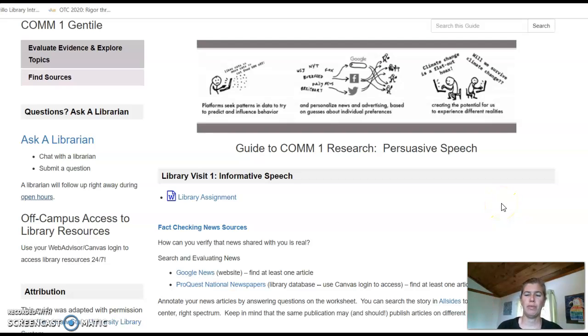I'm one of the Cabrillo librarians, and we're going to work on finding news sources for your informative speech today. So we're going to be looking at Google News and the library newspaper database, ProQuest National Newspapers and CLASS. We'll talk more about the difference between these two, but I wanted to start by talking a little bit about fact-checking.